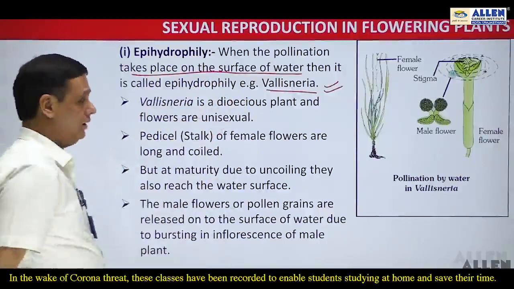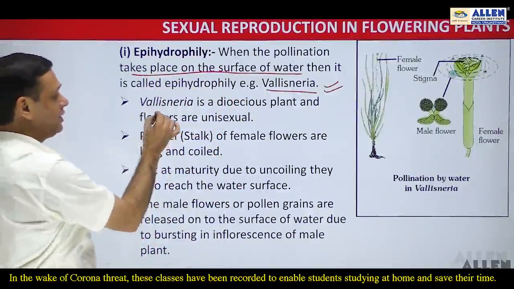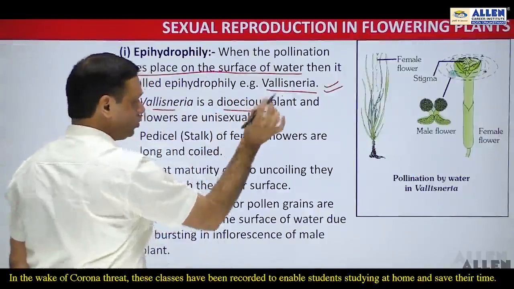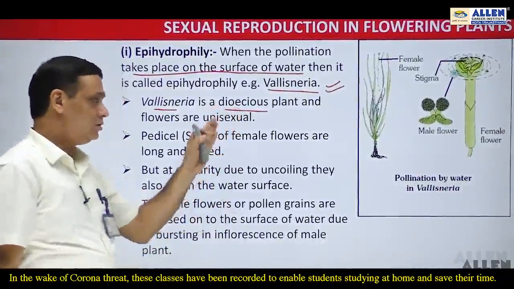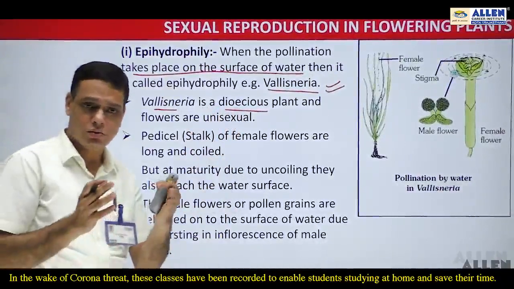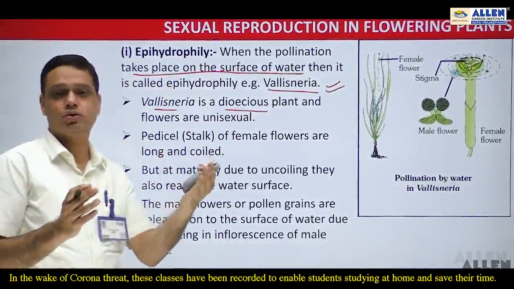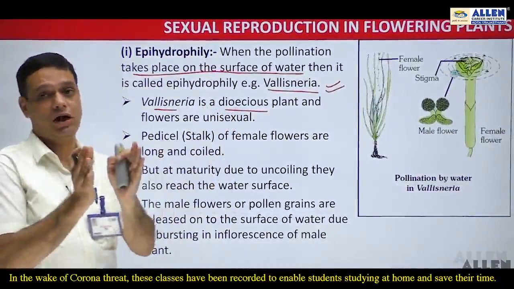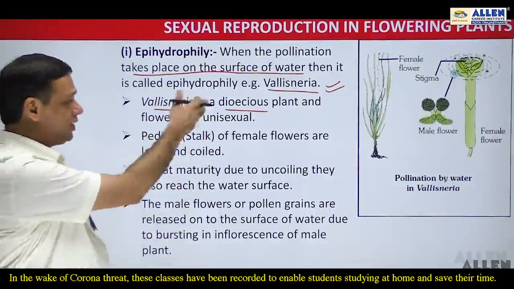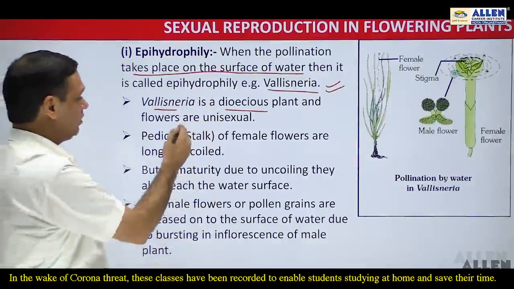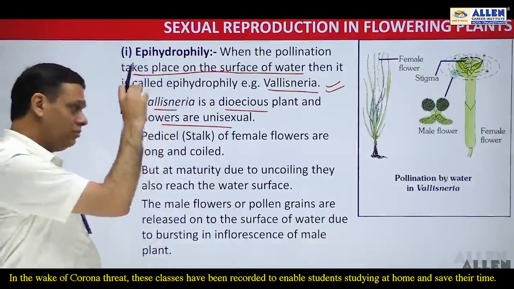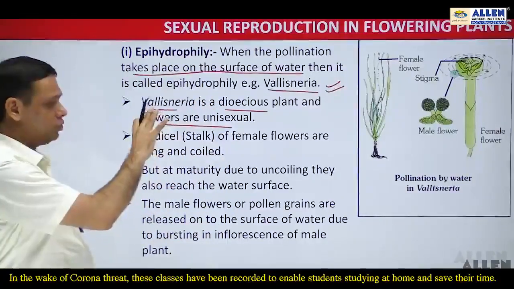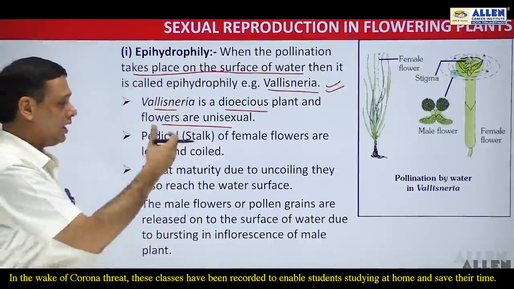Prepare it in detail. Now Vallisneria is a dioecious plant. All of you know what a dioecious plant is: the unisexual male and unisexual female flowers are on different plants. So Vallisneria plants are dioecious, with unisexual flowers.